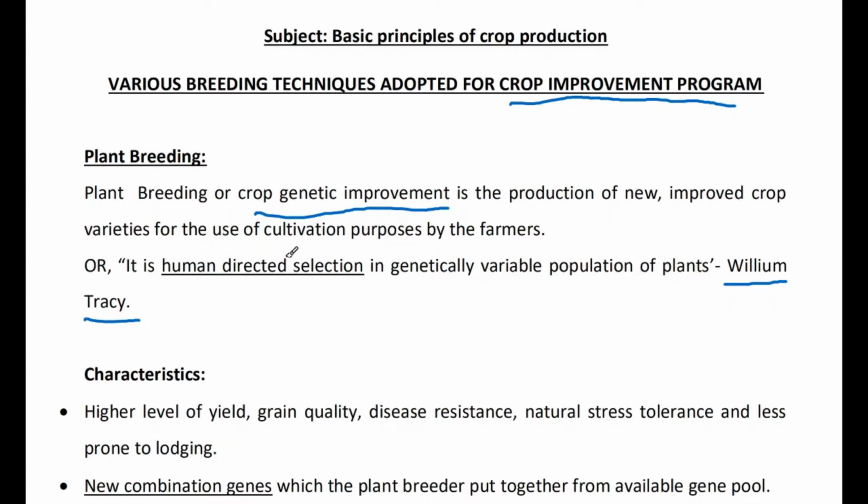So the first criterion of plant breeding is human directed selection, and the second is genetically variable populations. A genetically variable population should be present, from which you can select the superior variety based on your selection criteria or process.